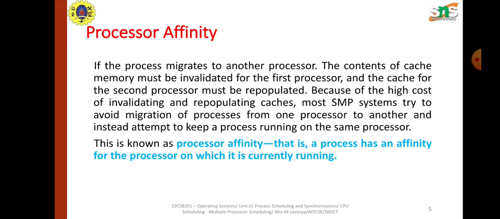In simple words, a process which is running on a processor will have an affinity to that processor, indicating that it will run only on that individual processor, so that all its data needs to be saved only in the same processor's cache. If it migrates to the next processor, the cache data also needs to be migrated. If it has an affinity to that processor, indicating that this process will run on this single processor only, then the data caching will get reduced. This is known as processor affinity.